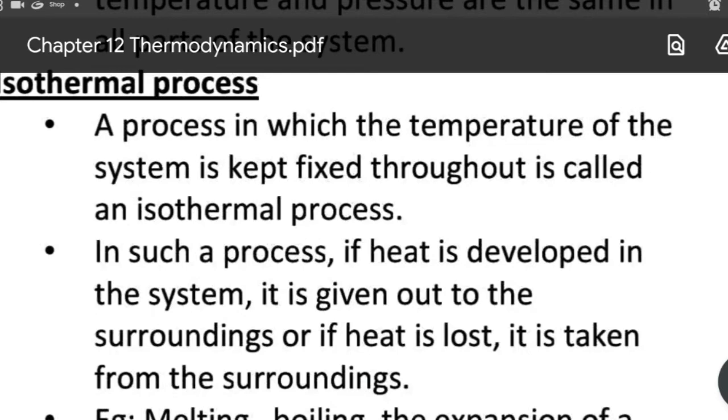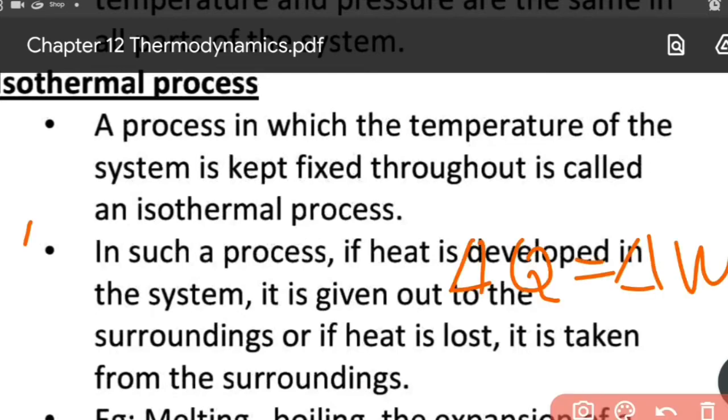So the first law of thermodynamics becomes delta Q equal to delta W, because here delta U, which is the change in internal energy, equals 0. So whatever heat is given to the system is utilized to do some external work.